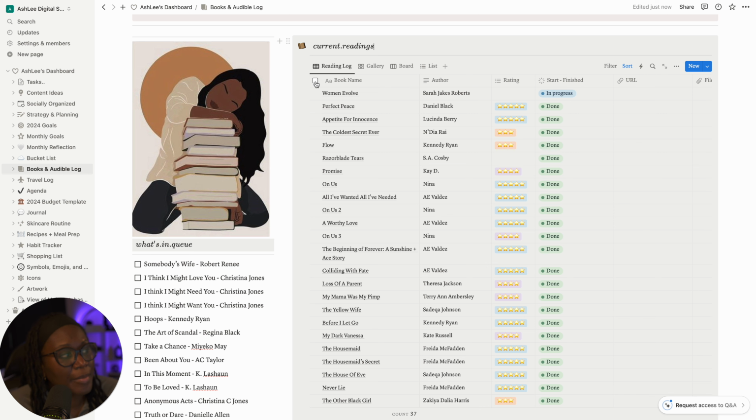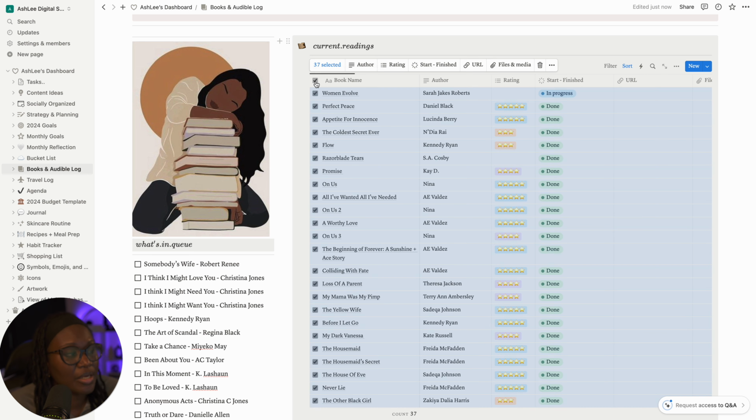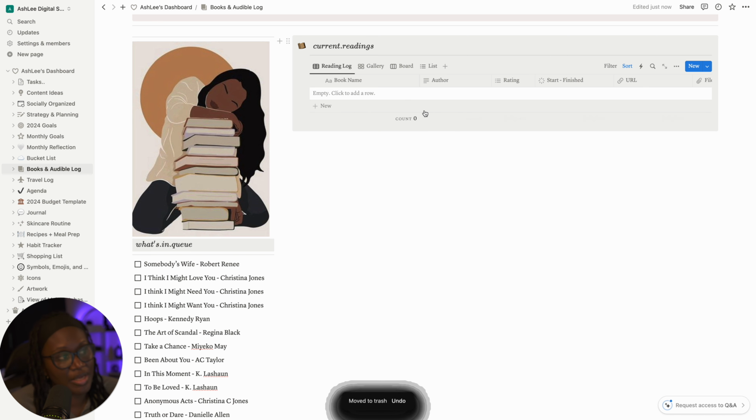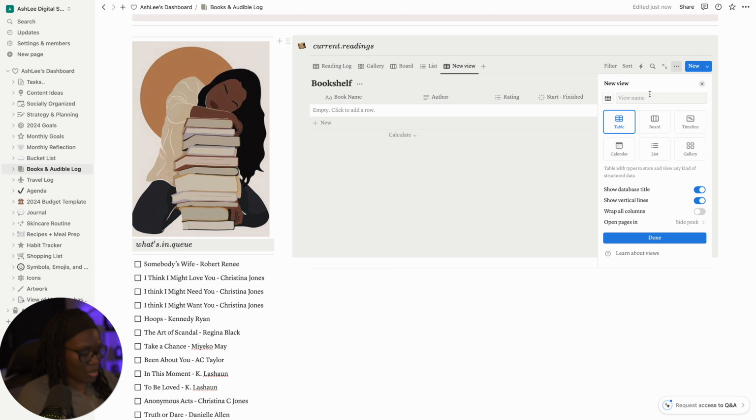If you come up beside book name and check that box, it'll highlight everything. Right click in the blue section and it gives you the option to delete. So we're going to delete everything out of there. Now, one thing I want to do before I start adding in my books, I want to add in a currently reading view. So I'll be able to see the books that I'm reading currently separate from my whole reading log, because the reading log is going to be a running list of all the books that I'm reading for the year.